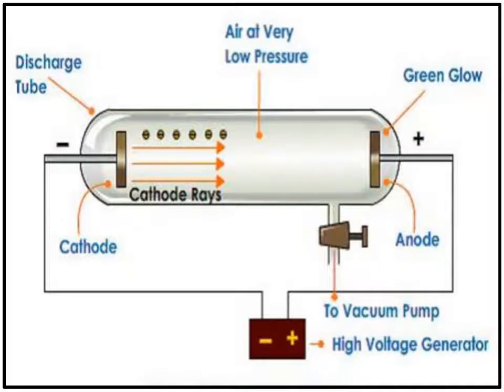Now look at this diagram. This is the proton or anode ray, formation of positive rays or anode rays. This is the discharge tube, air at very low pressure, green glow, cathode, anode, to vacuum pump, high voltage generator.